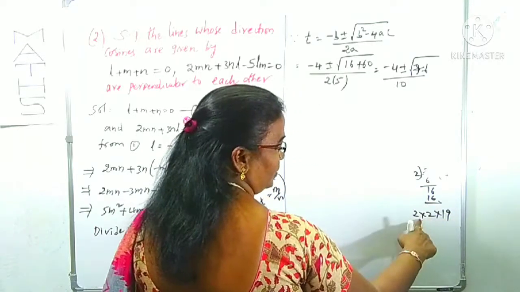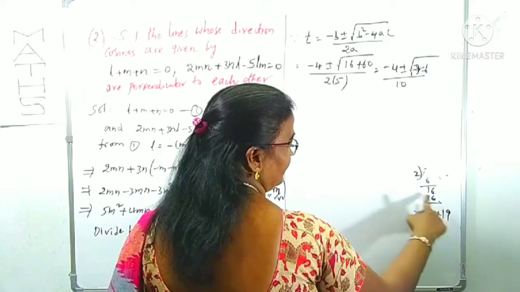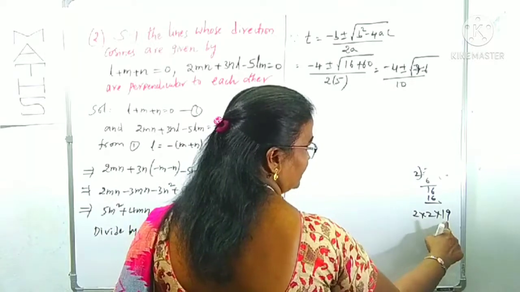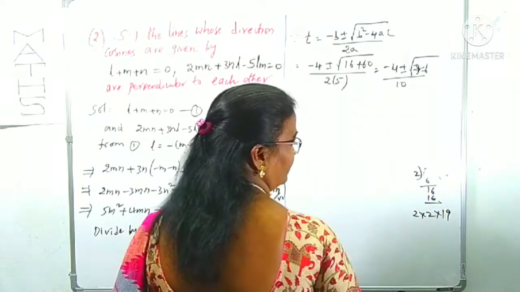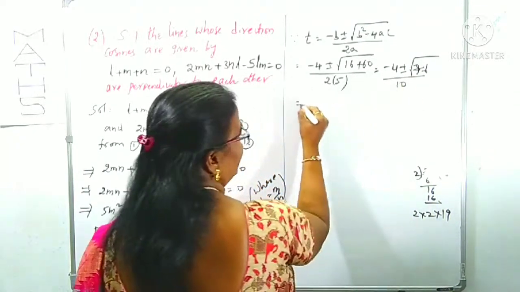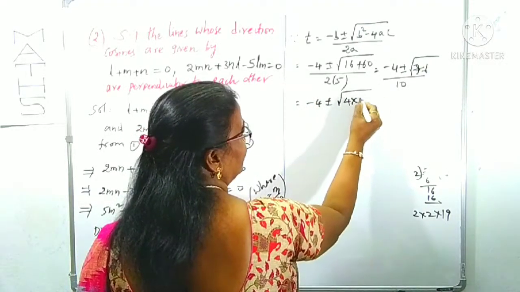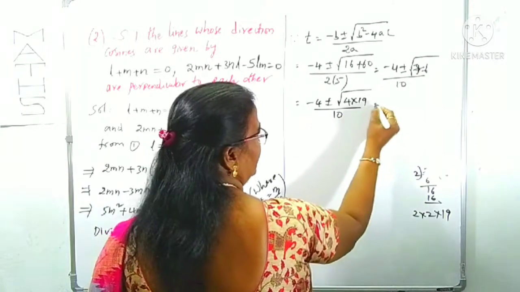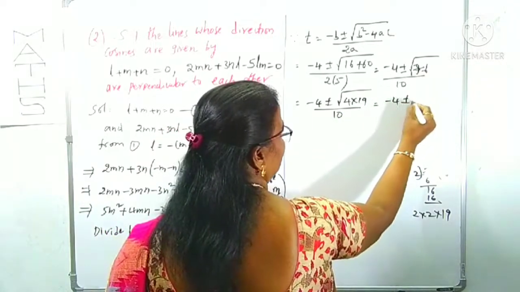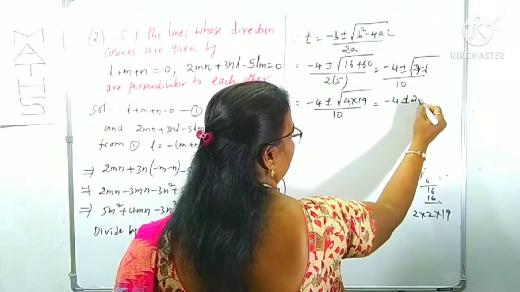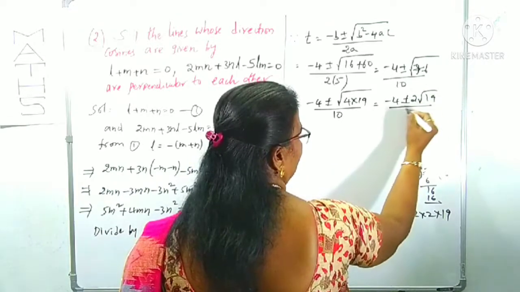Means what you can write? 4 into 19 is 76. Therefore, we can write minus 4 plus or minus root 4 into 19 by 10. That is minus 4 plus or minus root 4 means 2, 2 root 19 by 10.